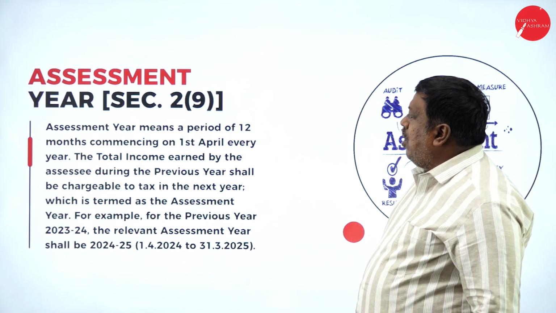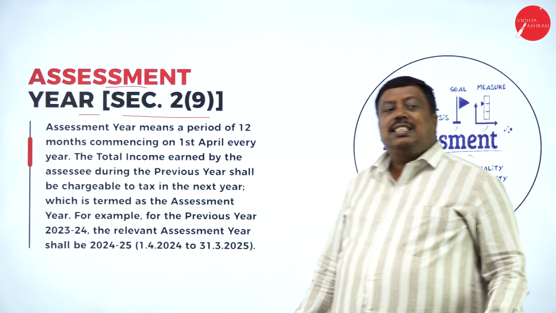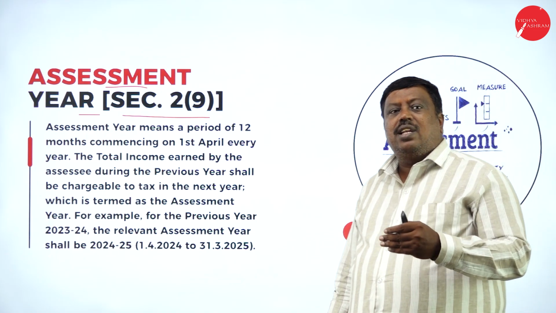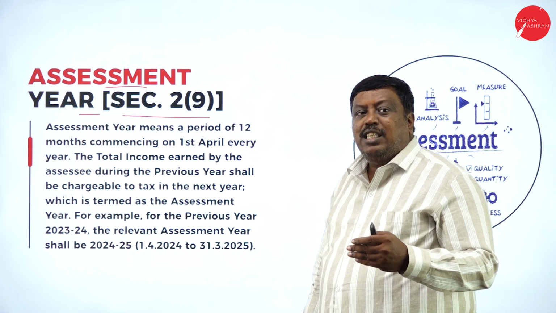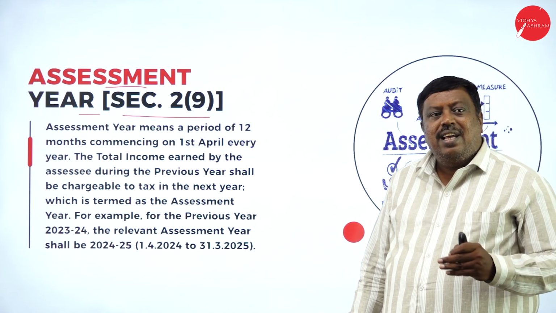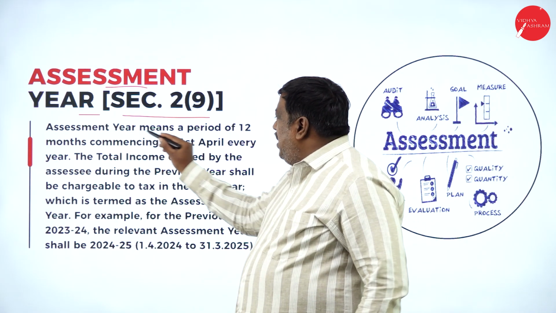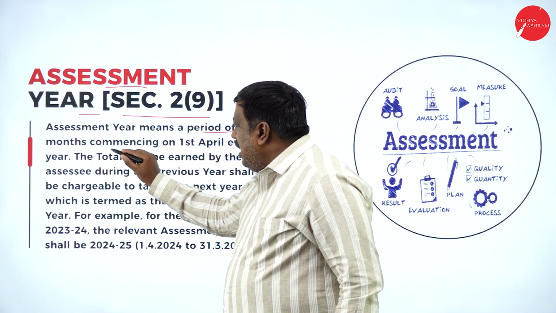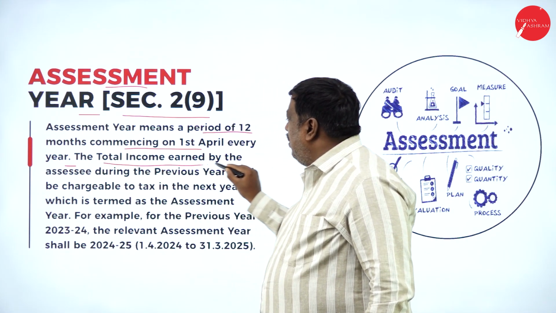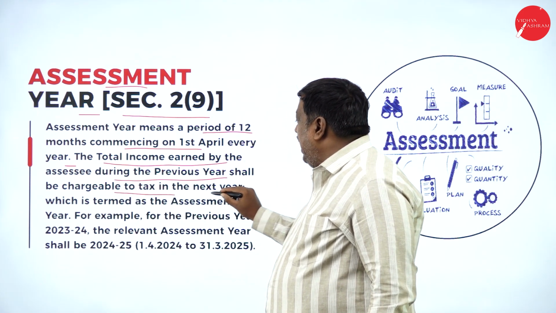The next concept we have here is assessment year under Section 2 subclause 9. Assessment year is a year which is preceding to the financial year or previous year as per the Income Tax Act of 1961. Assessment year is a year where the assessee's income is assessed for the payment of tax. Assessment year means a period of 12 months commencing from 1st April of every year. The total income earned by the assessee during the previous year shall be chargeable to tax in the next year.